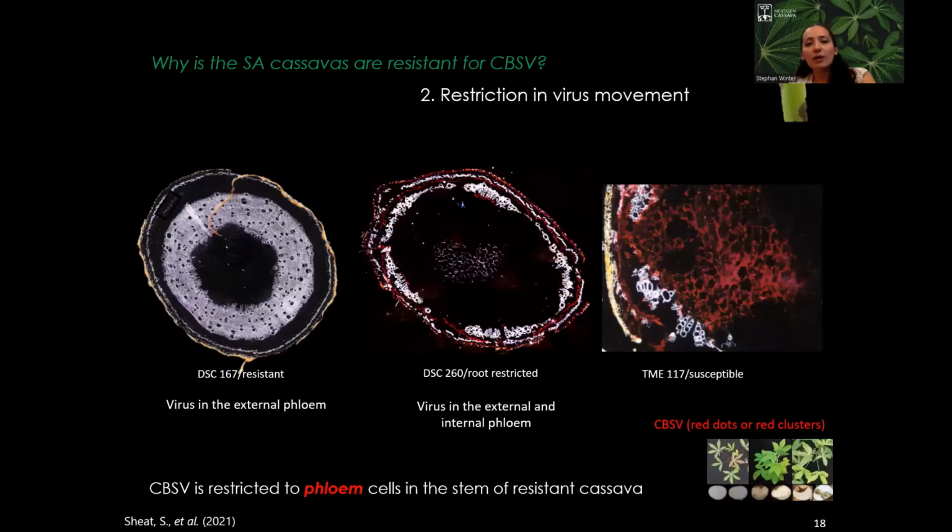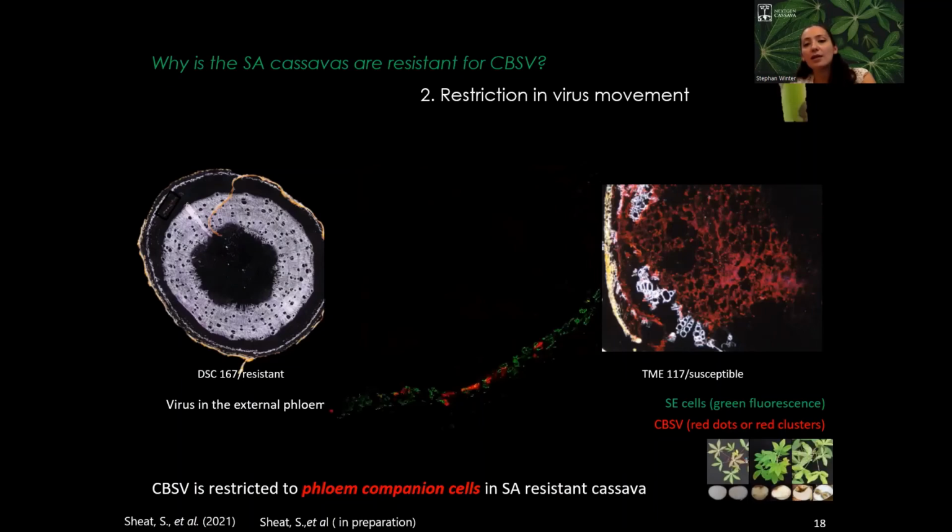When we look also at the localization of the virus, we see that in the resistant South American cassava plant the virus was restricted to the phloem, and in the immune line only to the external phloem, while in the root restricted one it was in the external and internal phloem as well. This was in comparison with a highly susceptible plant, where the virus was able to invade and replicate in mostly all kinds of cells. So we proved that the virus is restricted to the phloem cell, and we were also able to define the phloem cell that the virus was using, which was the companion cell.